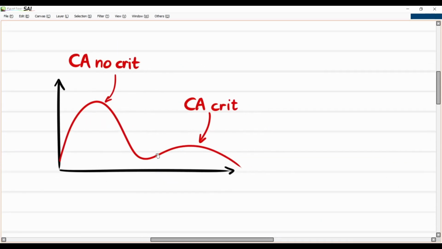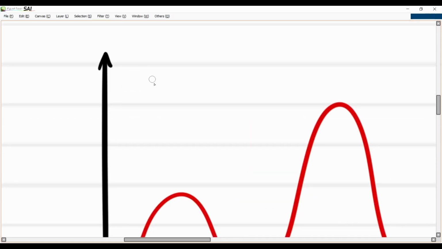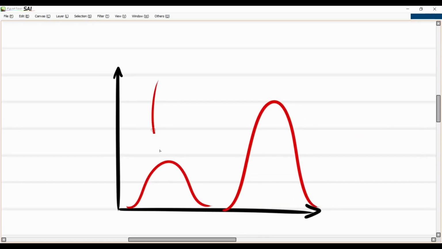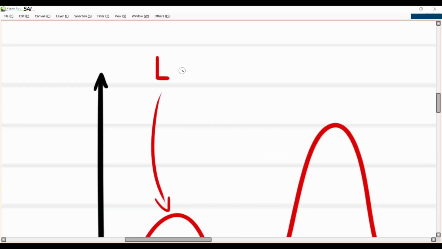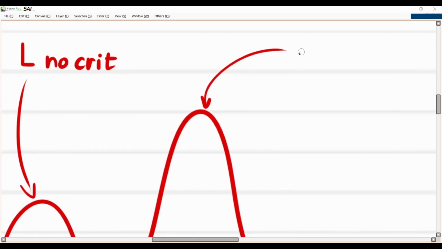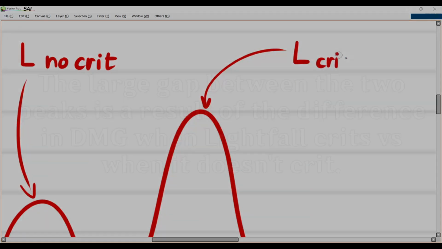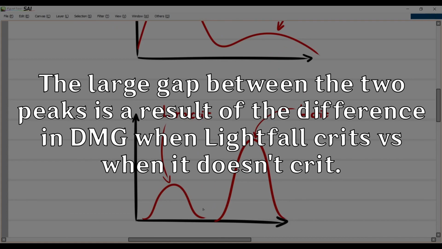Likewise, I think it's also pretty self-explanatory that we have another thing going on with Eula. With our Eula distribution, I think it's pretty safe to say that this lower peak is when Lightfall does not crit. Lightfall no crit. Okay, and then this one is for when we do actually crit. So this one is for when we do crit. And that is exactly what is happening.